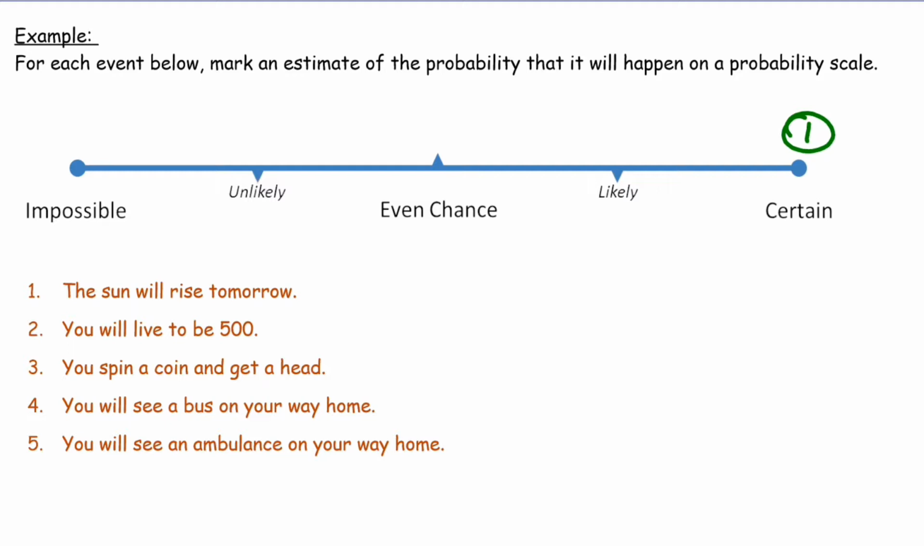And you will live to be 500. That's impossible. So right there. You'll spin a coin and get a head. There's a 50% chance of that happening. So 3 goes there. You'll see a bus on your way home. Yep, likely. So that goes there. And then you will see an ambulance on your way home, unless you live close to a hospital. So maybe that will be an unlikely event. So we can put 5 somewhere around there.